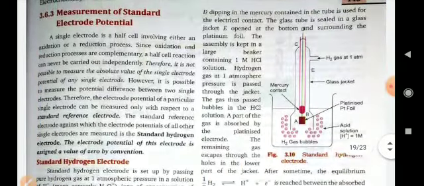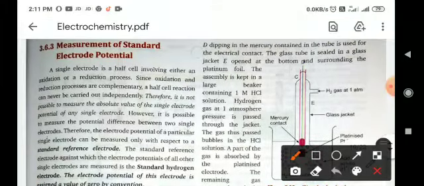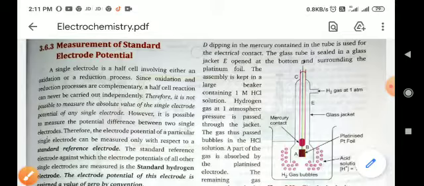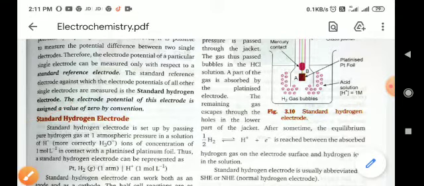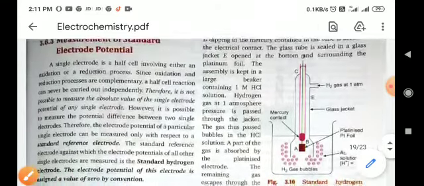Now how can you calculate the standard electrode potential? For calculating the standard electrode potential, we have to use one standard electrode, and by using this electrode you can calculate the electrode potential of any system. This standard electrode is known as the standard hydrogen electrode. You can watch here in this figure.